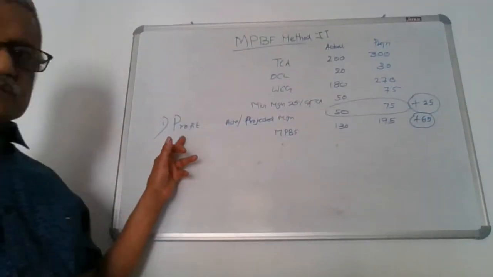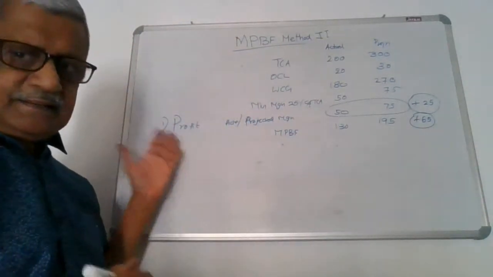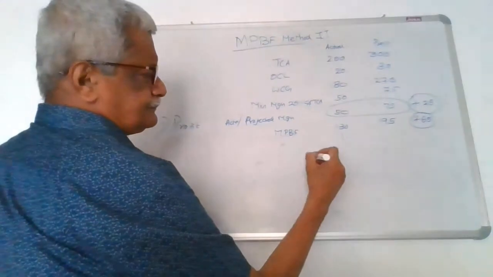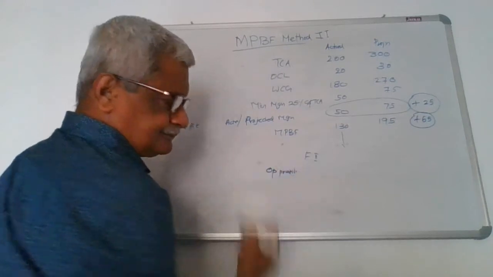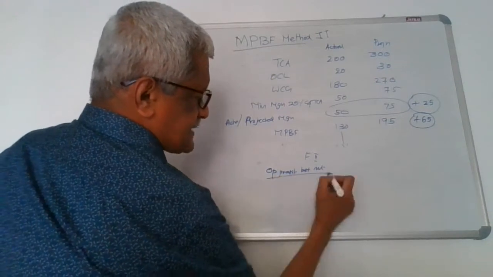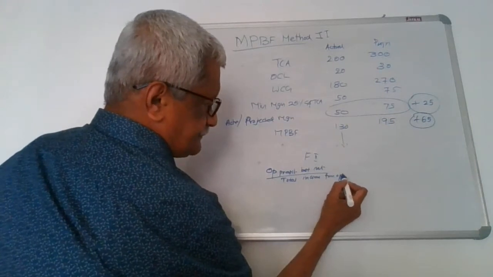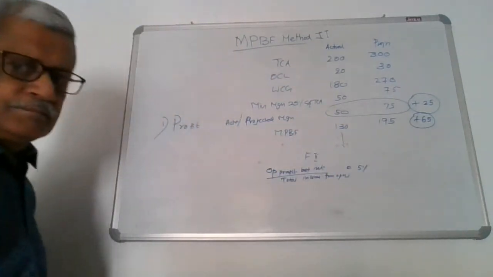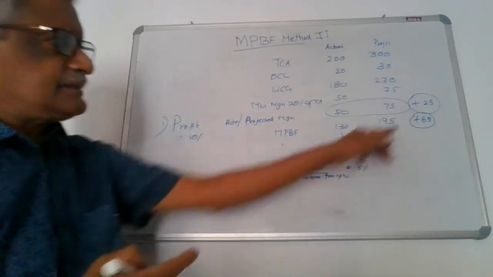Now the question is, one source he may say is that he doesn't want to bring any additional funds from outside. It can very well be retained in the profit margin. In this case, what we have to do is go to form number 2, find out the operating profit before interest as a percentage to the total income from operations. Suppose the actual last year was only 5% and now he projects that it will be 7% or say 10%, I will not accept this.